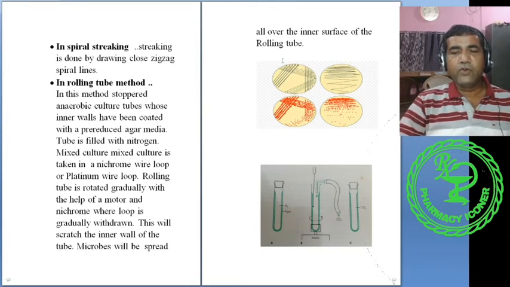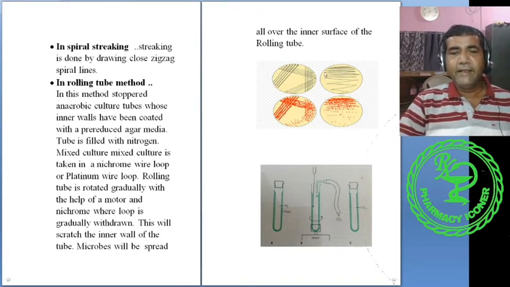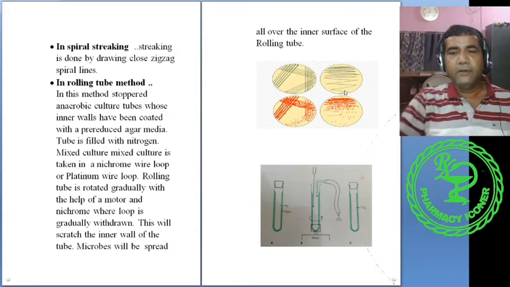So this is the cross streaking. That is, you making the cross with the help of nichrome wire on the surface of the culture media. So very simple. And the spiral streaking, what is done? You are making a zigzag line over the surface of the culture media with the help of nichrome wire. This is the spiral streaking.